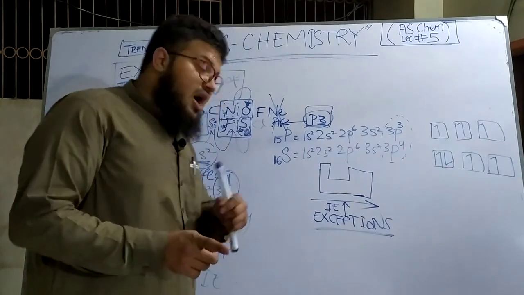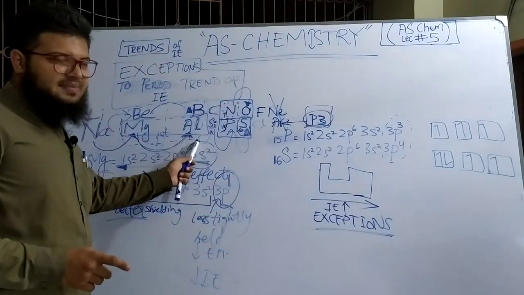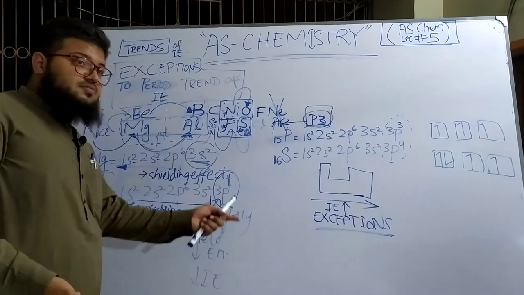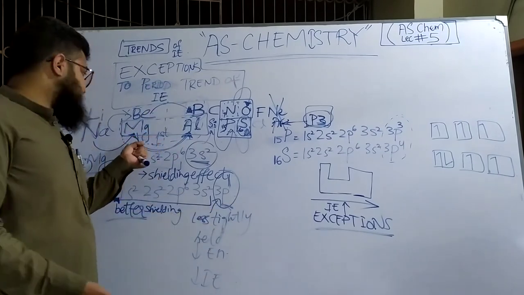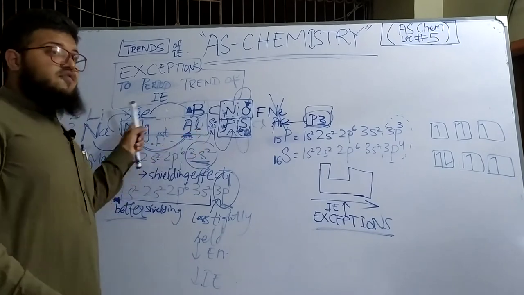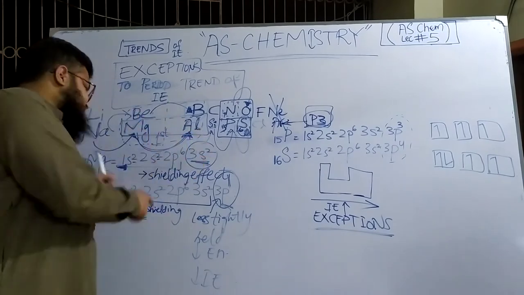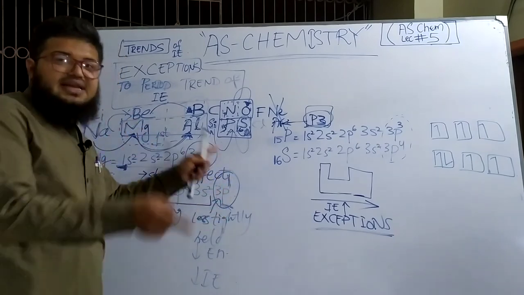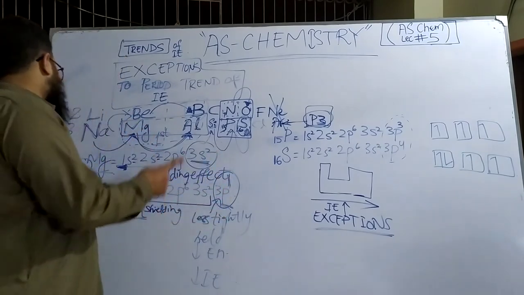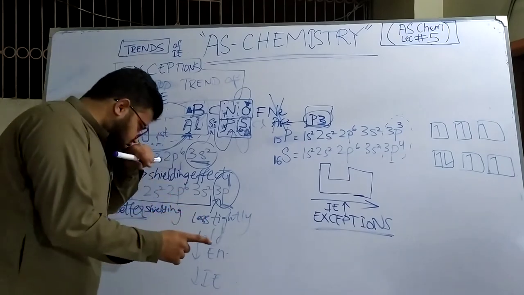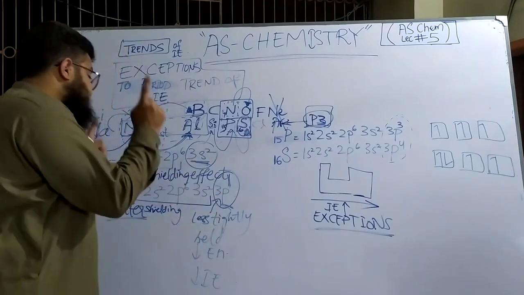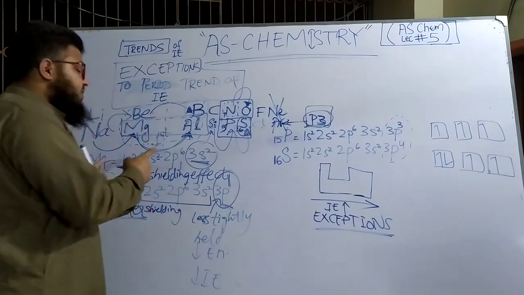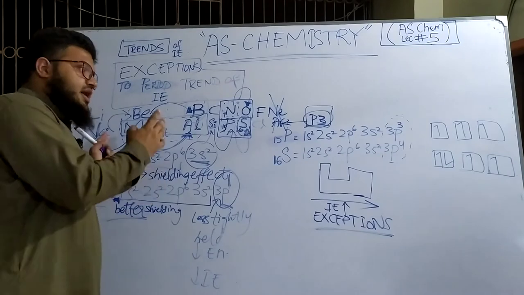So if the question comes to describe and explain this exception, or to identify the exception and explain why that exception exists, this is the identification point from magnesium to aluminum. And why does that exist? Because the outermost electron of aluminum is in the 3p orbital and is better shielded. Therefore, the outer electron of aluminum would be easily removed and will have a lower ionization energy.